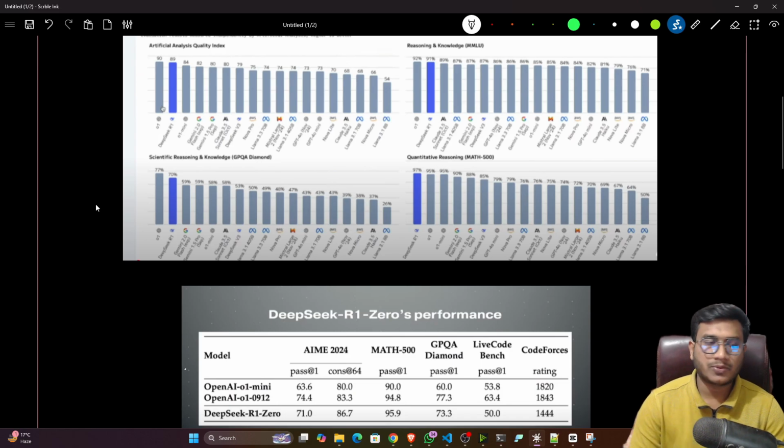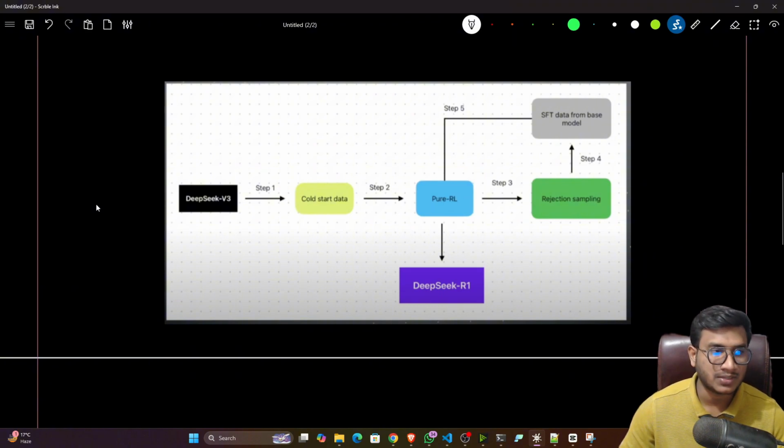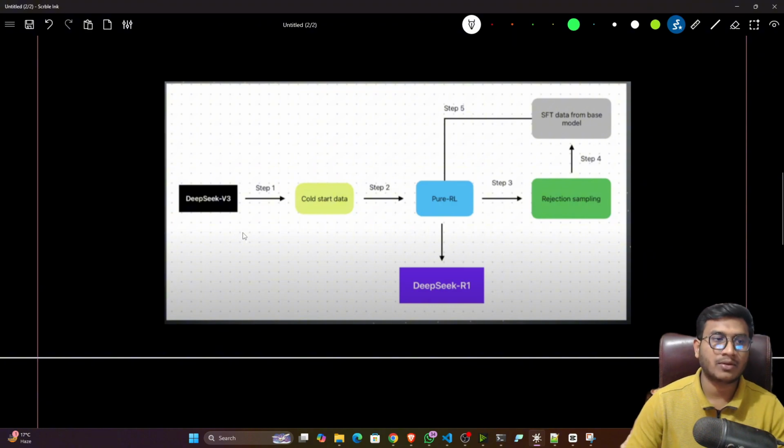And guys, whenever I was exploring DeepSeek, I found one interesting concept, the training concept of this DeepSeek. To train any kind of traditional large language model, we use something called the supervised fine tuning approach. We have to use some expensive human supervised data, and on top of that we perform supervised fine tuning to train the entire model. But here DeepSeek doesn't need human supervision. Instead it uses a self reinforcement learning method to train the entire model. We also call it pure reinforcement learning.